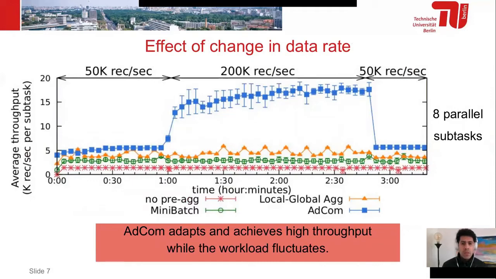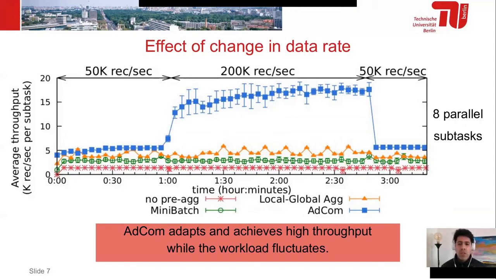In this experiment, we evaluate AdCom consuming a workload that varies over time. For example, we start with 50K records per second, then we change it to 200K records per second, and we change back again to 50K. As we can see, AdCom could achieve higher throughput compared to the state-of-the-art pre-aggregate operator available in Apache Flink.